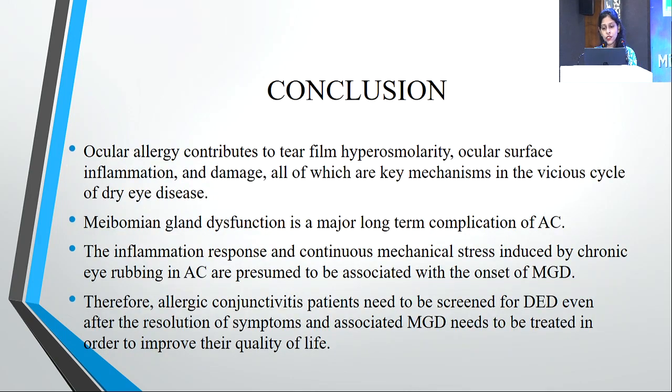Conclusion: ocular allergy contributes to tear film hyperosmolarity, ocular surface inflammation and damage, all of which are key mechanisms in the vicious cycle of dry eye disease. Meibomian gland dysfunction is a major long-term complication of allergic conjunctivitis. The inflammatory response and continuous mechanical stress induced by chronic eye rubbing in allergic conjunctivitis are presumed to be associated with the onset of Meibomian gland dysfunction.